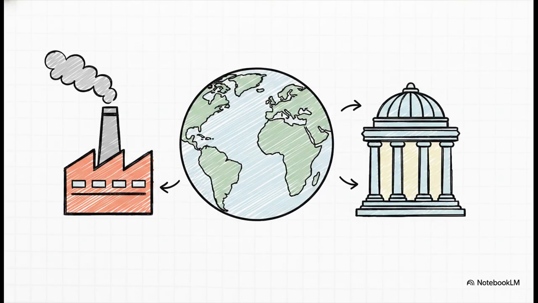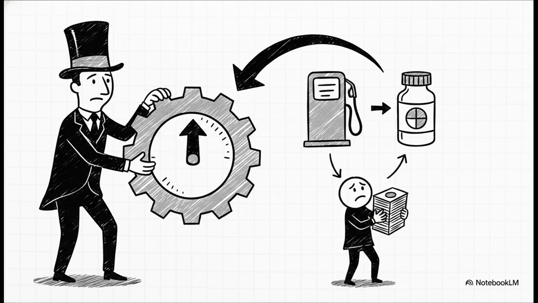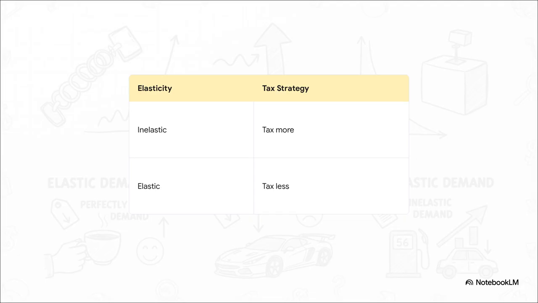So, why run these crazy lab experiments? Because outside, this is exactly how the real world operates. Producers and cartels use this data to hike prices on inelastic goods, knowing you'll absolutely still buy them. Governments also heavily tax inelastic goods, knowing your demand balloon simply won't deflate much despite the cost.